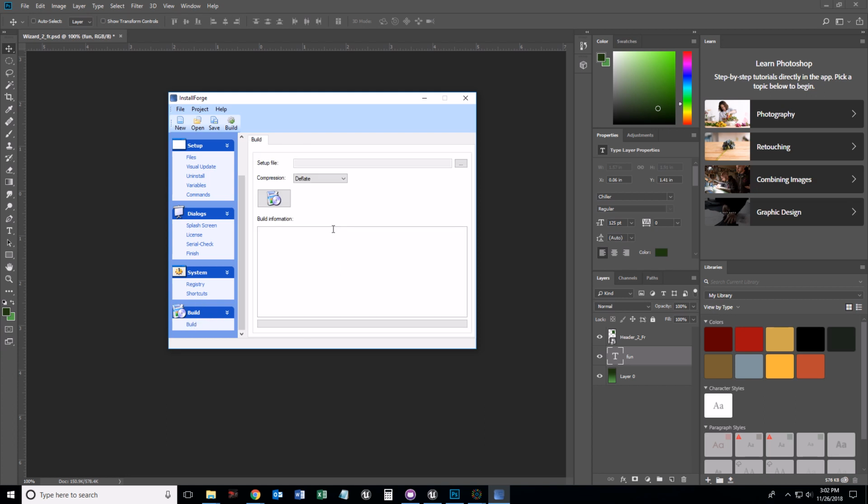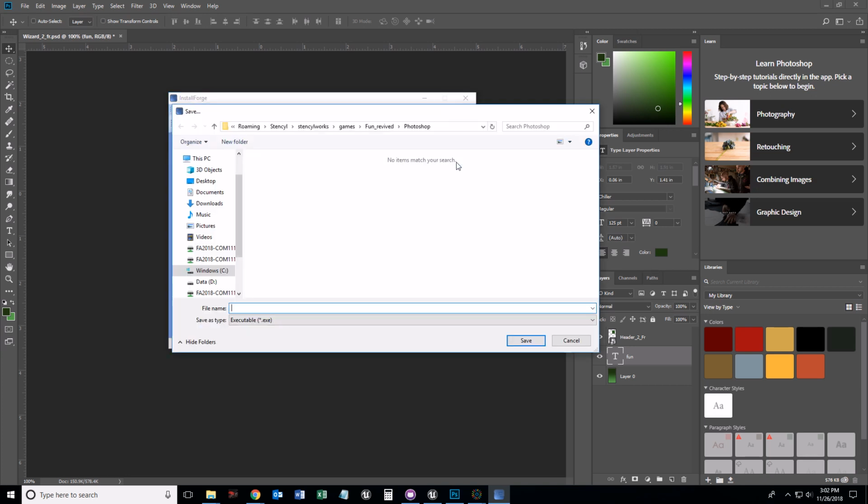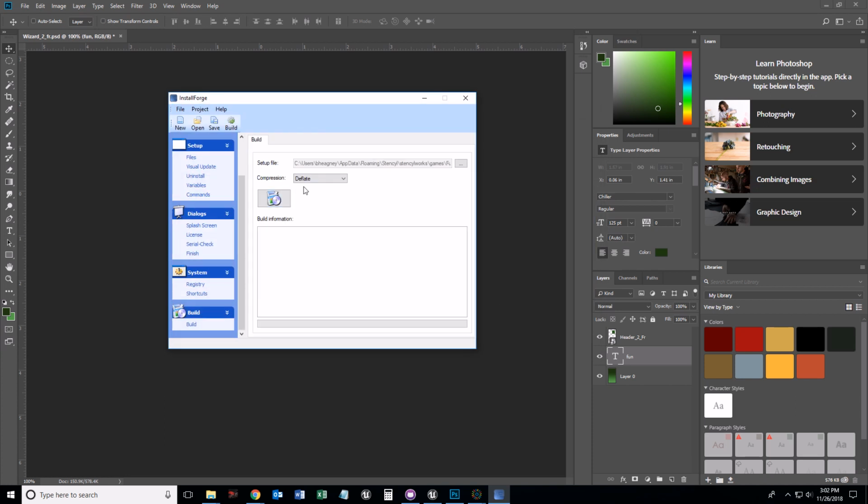And from there, we've got build. We are going to click the setup file, and this setup file is going to have all of our work here. So I'm just going to set it up in package. It's going to create the fun revived installer, and this is going to install it onto people's Windows computers. So click save and click that build button, and I think it should work.